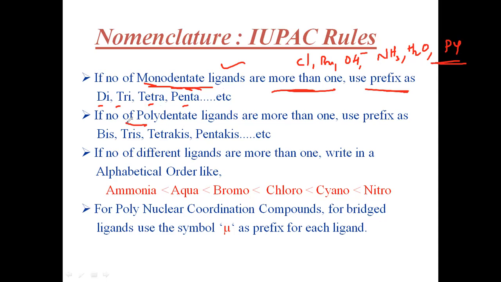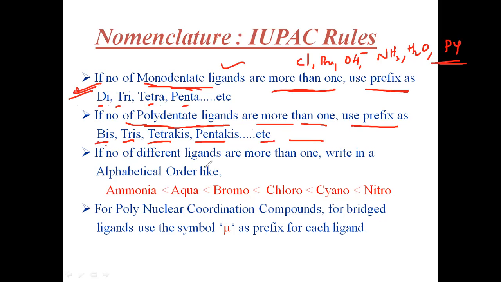If the number of polydentate ligands is more than one, then use the prefix bis, tris, tetrakis, pentakis, hexakis, heptakis. You must write like this. Generally these are the Greek letters. But if bidentate ligands are there, that is polydentate ligands, you do not use the word di. You must use bis, tris, tetrakis, pentakis.